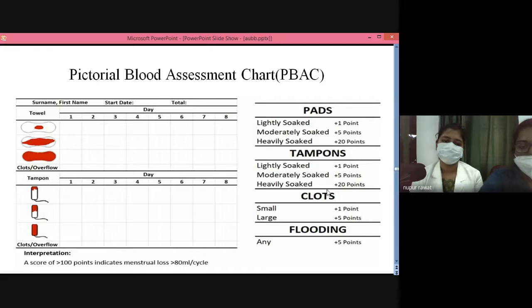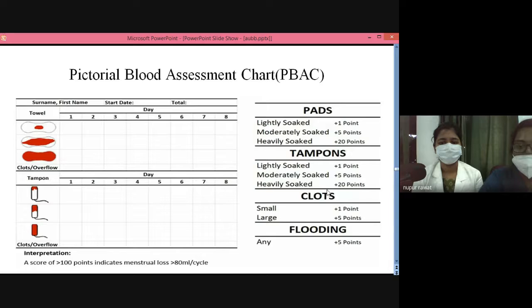In this chart, it has been mentioned that if the patient uses one towel which is slightly soaked, we have given 1 point as lightly soaked, and if it is moderately soaked, then 5 points, and if it's wholly soaked, then 20 points.